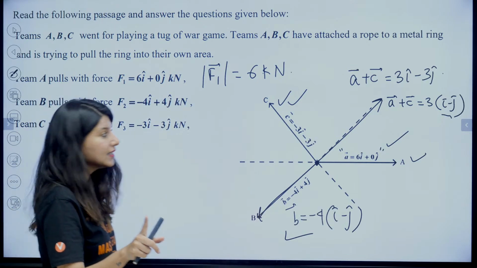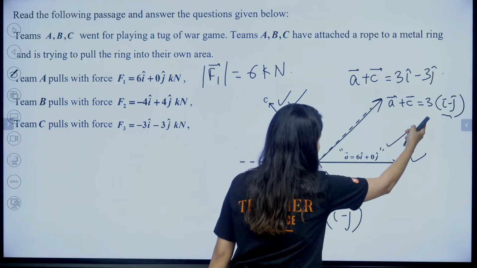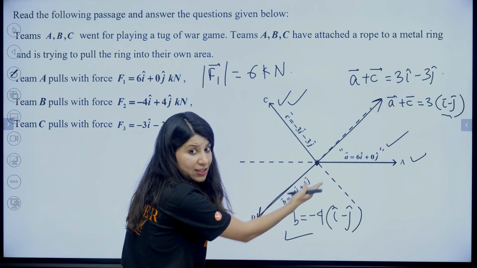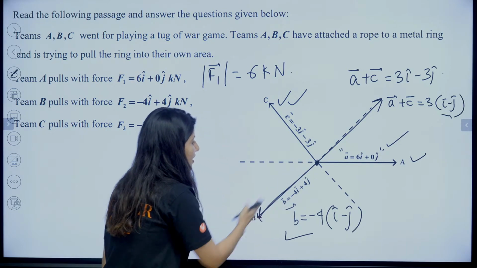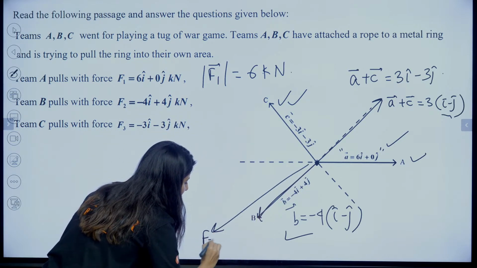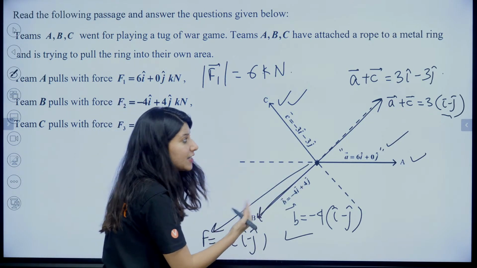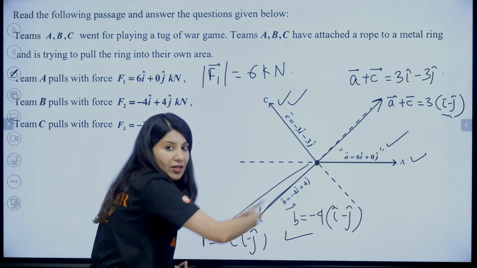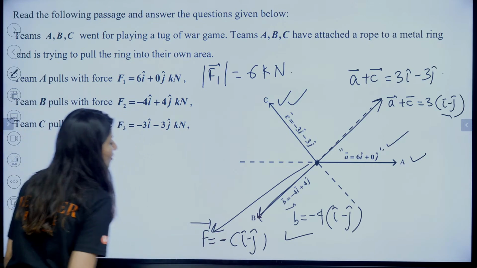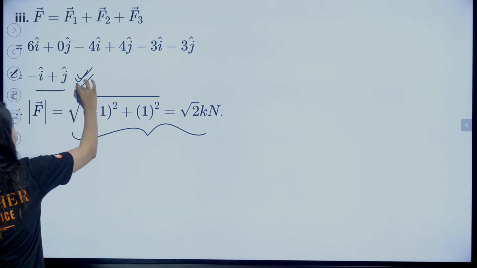That is the first thing, right? And if you want the final resultant, what will it be? Tell me. So this is 3, this is -4. 3 minus 4. So this force is actually bigger, and the final resultant will be in this direction. So this final force will be nothing but minus of I minus J, right? So -4 in this direction, +3 in this direction, so -1 will be there in this direction. So this is your final force. Force vector will be minus of I minus J, right? Can you see? It's the same, minus of I minus J. This is the final force.